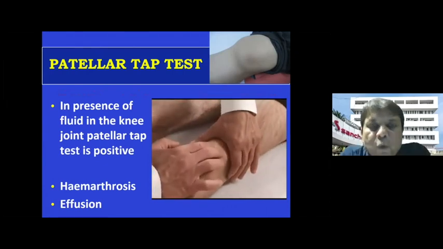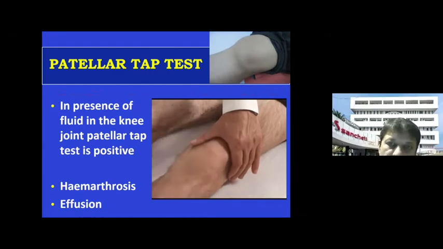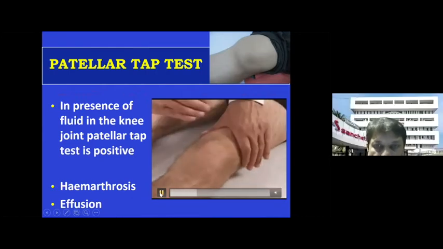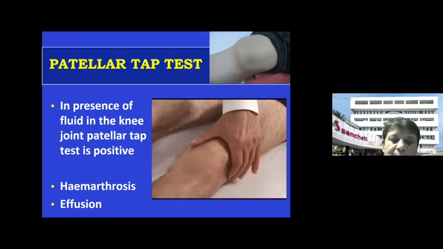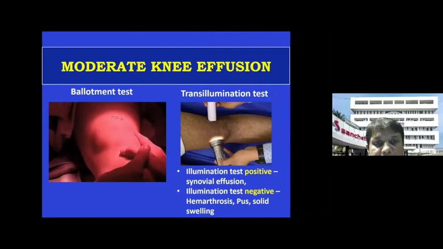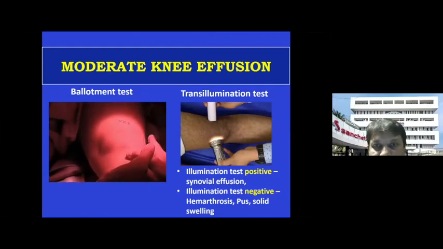You also should do the patellar tap test, where you squeeze the fluid or the blood, if it is hemarthrosis, below, and then you tap it and see the patellar tap, where the patella goes down and comes up again. This is positive in cases of hemarthrosis, sympathetic effusions, or infection where there is pus inside the joint. You can also do the ballottement test, and again, in patellofemoral instability, the ballottement is positive. It may move very easily outside.